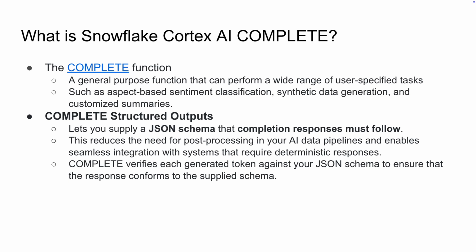So what is Snowflake Cortex AI Complete? It is a general purpose function capable of performing a wide range of user-specific tasks such as sentiment analysis, synthetic data generation, custom summaries, and more. Most importantly, with Complete structured outputs, you can supply a JSON schema that the completion response must follow. So the Complete function will follow the JSON schema that you specified. This significantly reduces post-processing, ensures deterministic responses, and ensures generated responses conform to the schema.